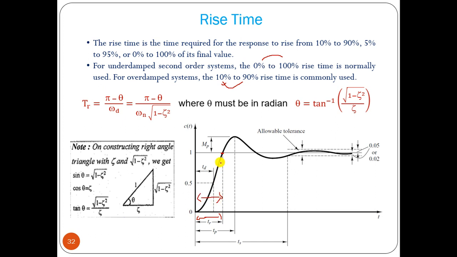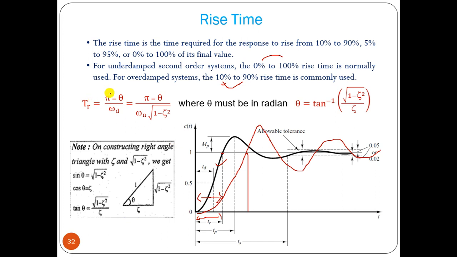So if rise time is smaller and smaller, your system will be faster and faster, right? Suppose there is another plot like this. Then what will happen? Rise time is here, so it will take more time to reach the maximum, I mean the steady state value, for the first time. So this system is slower and this system will be faster.